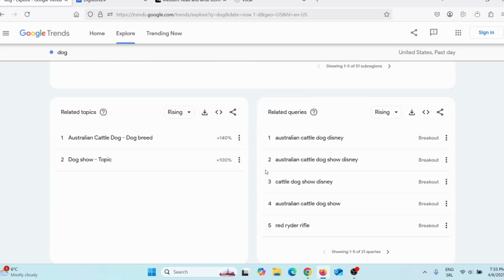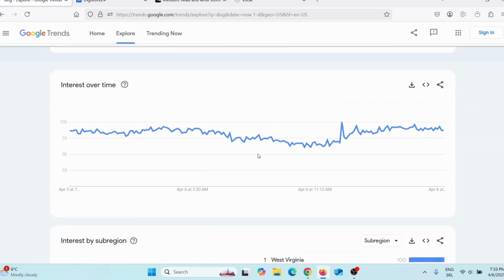Here you can see the United States, and you can choose some other country. But here is the thing. Google Trends will show you what is trending on Google, but it will not show you what is currently trending on social media. Quite often, things that are trending on social media are not trending on Google and vice versa. So how do you actually find articles that are trending on social media?